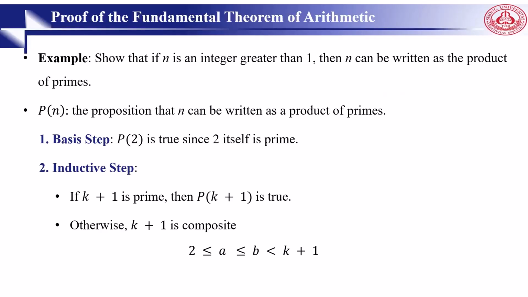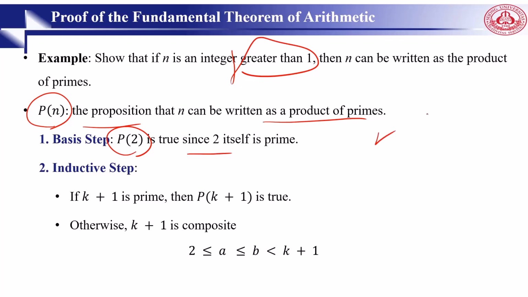For example, we want to show that if n is an integer greater than 1, then n can be written as the product of primes. We already had this example. So we consider that Pn is the proposition that n can be rewritten as the product of primes. We go for the first step, 2, because 2 is the first prime. So P2 is okay, and by definition we have n greater than 1, so we start with 2, and 2 itself is a prime.